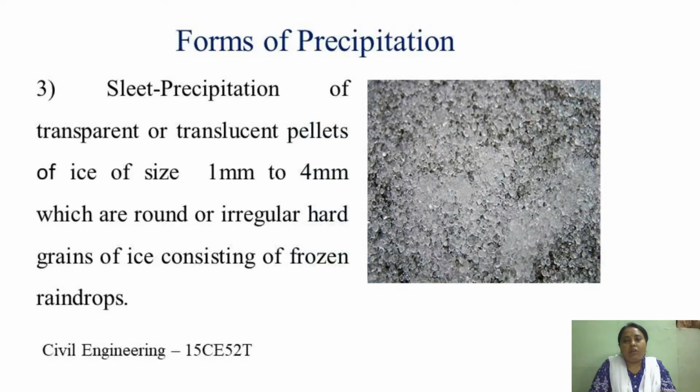And coming to sleet. I think you can see the images, the translucent, small crystals. These are sleets, or you can call them pellets. It is the precipitation of transparent or translucent pellets of ice whose size varies from 1 mm to 4 mm, which are generally round or may be irregular, and these are hard grains of ice consisting of frozen raindrops. Generally in Canada, I think we call it ice pellets.